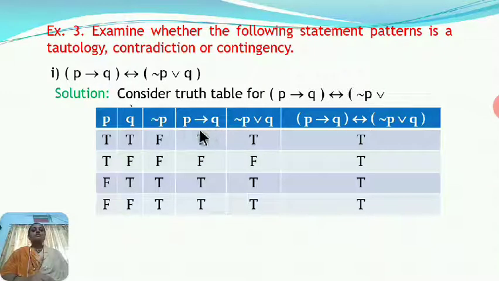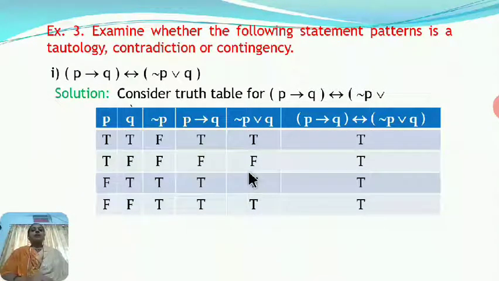P implies Q is false only when P is true and Q is false. So now P implies Q. So T implies T, T. T implies F, F. F implies T, T. F implies F, T.